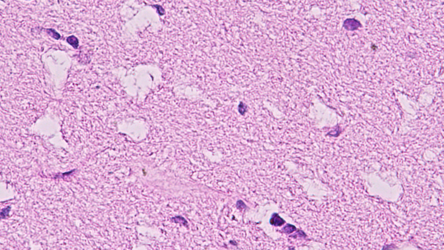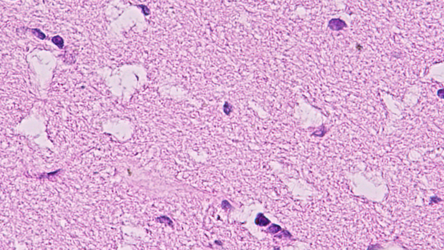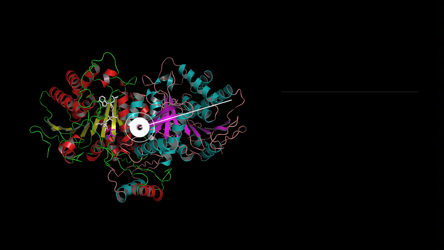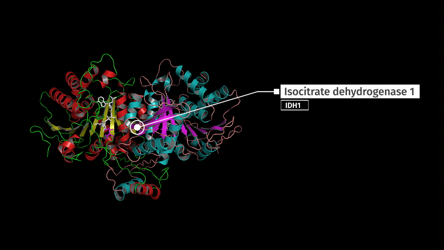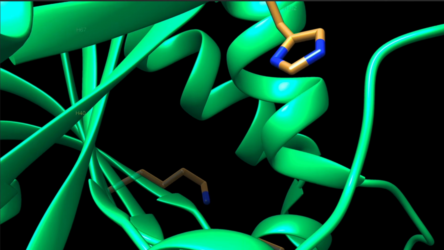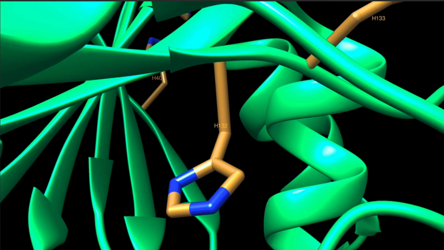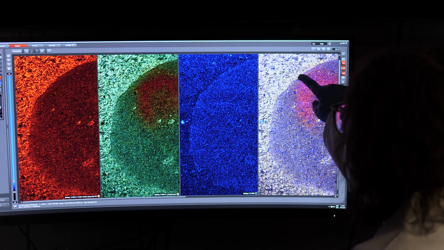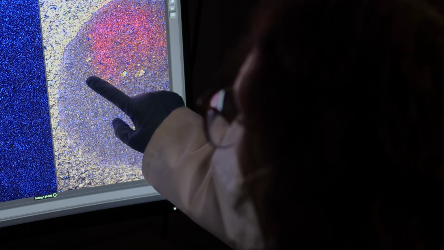More than 80% of gliomas, which are a common brain tumor, have a mutation in a metabolic enzyme called isocitrate dehydrogenase 1 or IDH1. My lab is very interested in understanding this because it's one of the very few examples of a tumor driven by a mutation in a metabolic gene. We think this offers opportunity to identify metabolic drug targets.